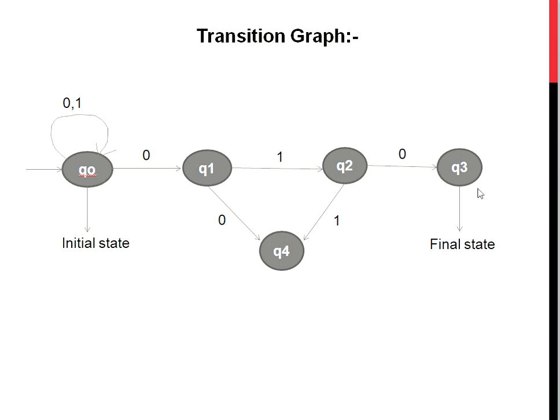Q0 is the initial state and Q3 is the final state. If any number of 1s occur, it stays in the Q0 state. And if 0 occurs, go to the Q1 state. And if 1 occurs at the Q1 state, then go to the Q2 state. And if 0 occurs at the Q2 state, then go to the final state.